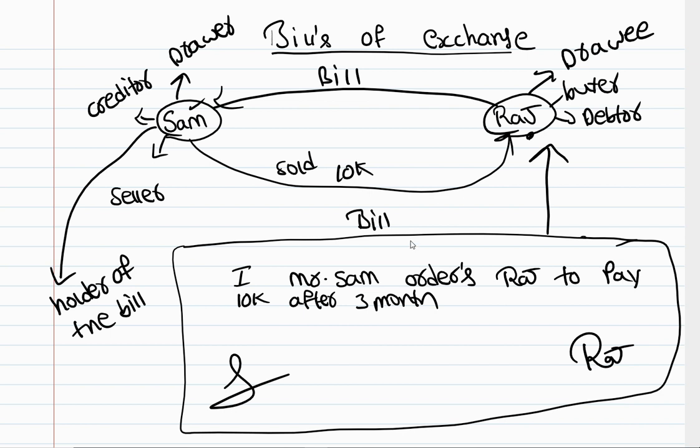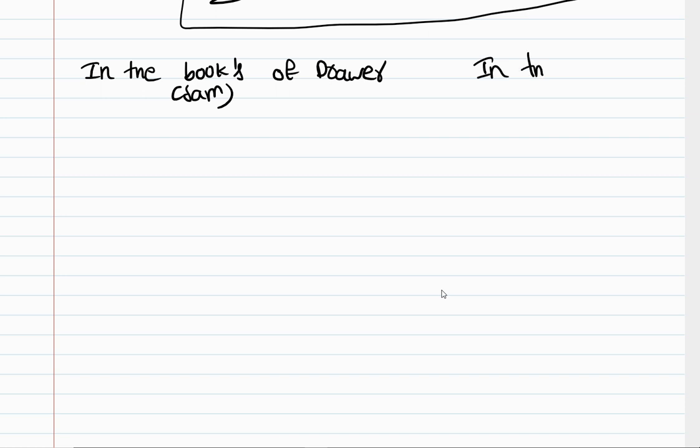Alright, so let's write that journal entry. In the books of the drawer, meaning Sam. In the books of the drawee, Raj.